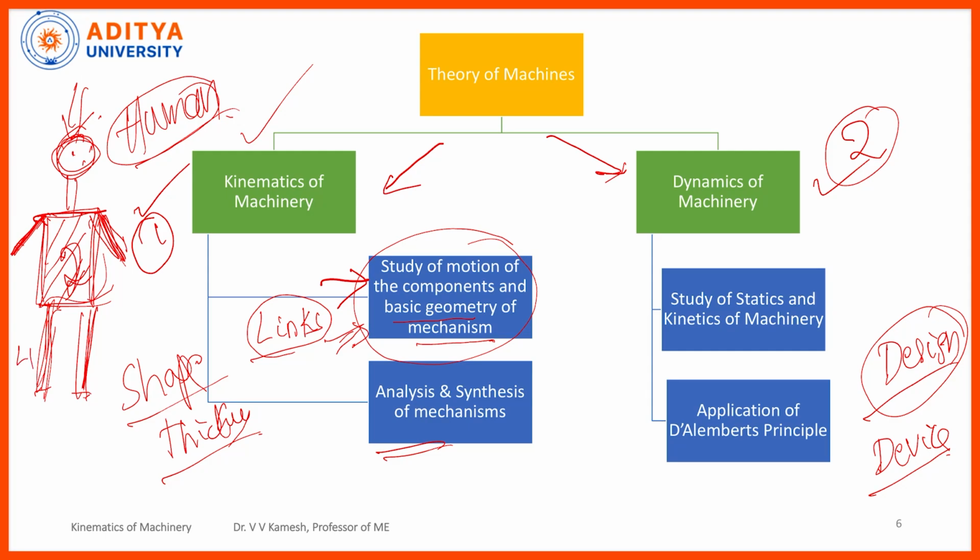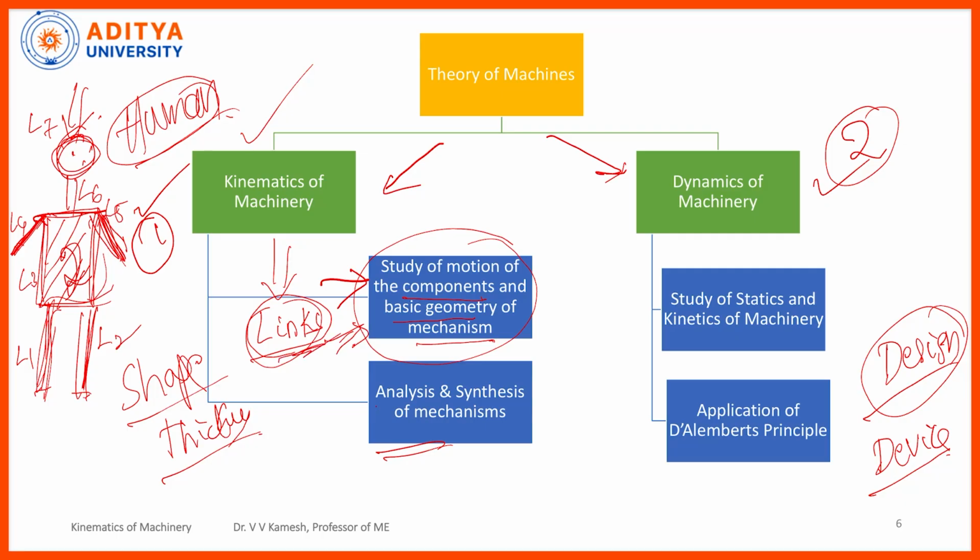So this may be L1, this may be L2. Your abdomen is L3, one hand is L4, another hand is L5, the neck is L6 and the head is L7. Each and every component in kinematics of machinery you refer to as a link. I will explain what a link is after a few slides, maybe in the next lecture or the third lecture. Basically, each and every component in kinematics of machinery is referred to as a link.